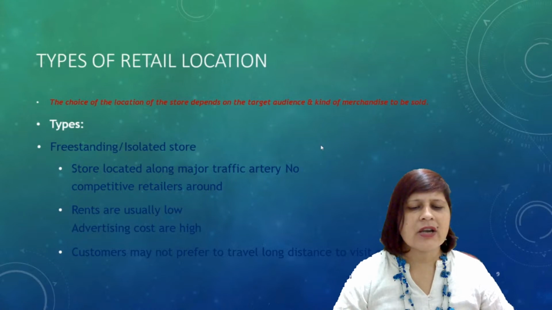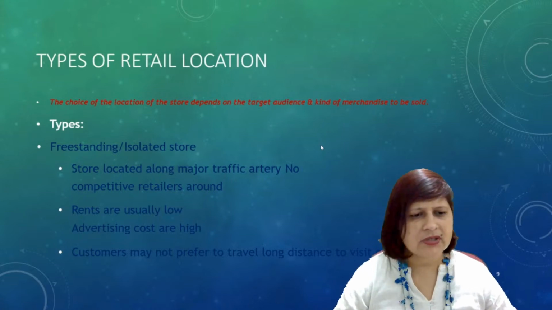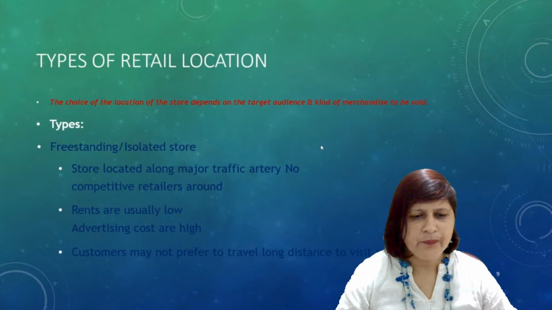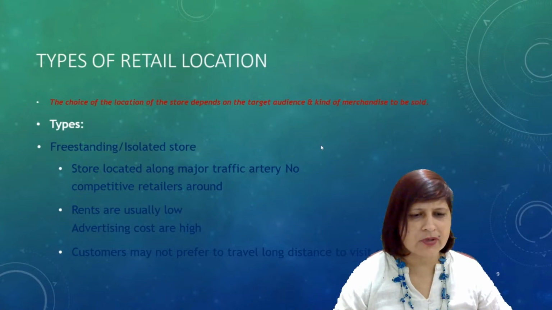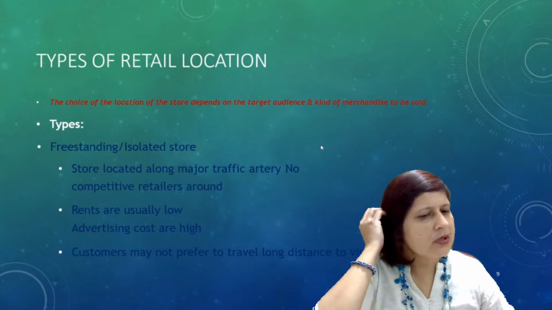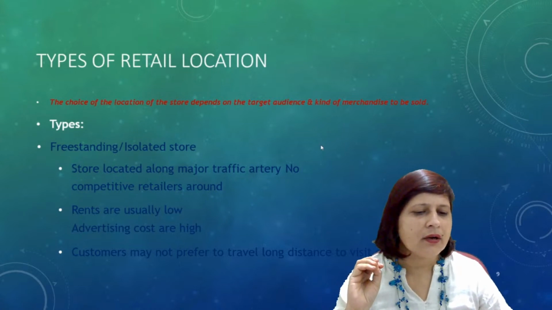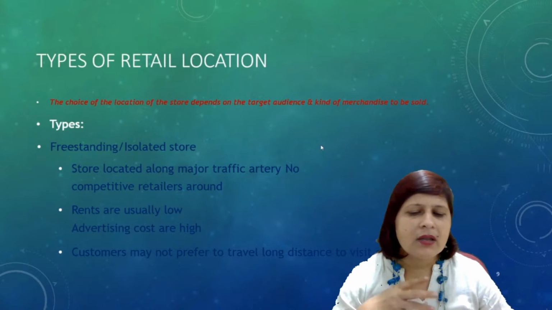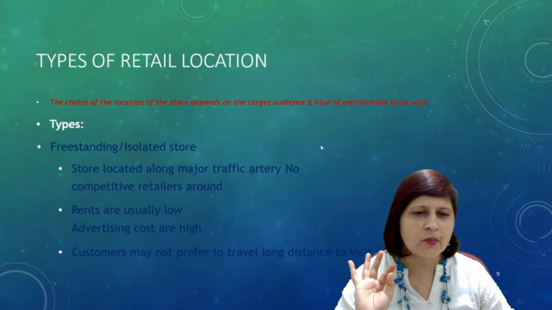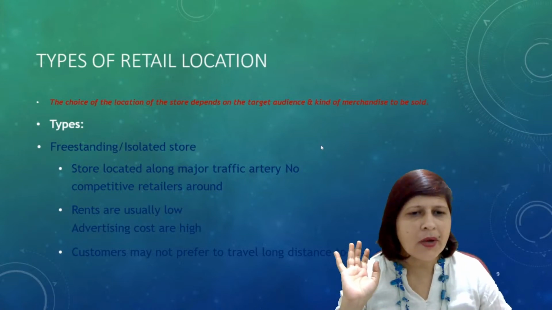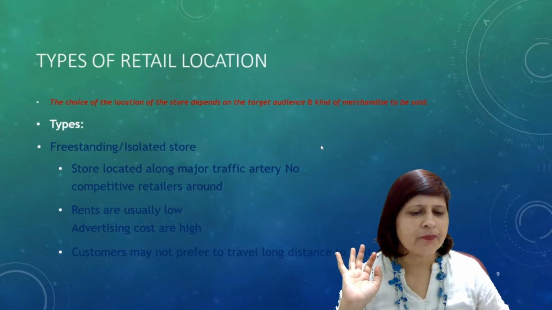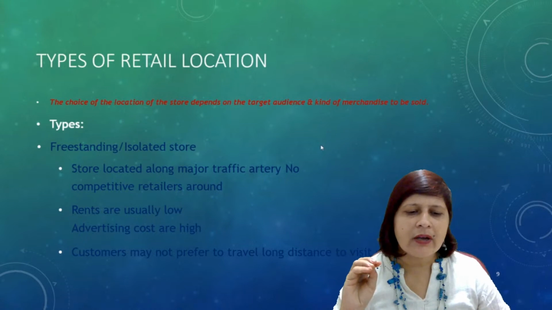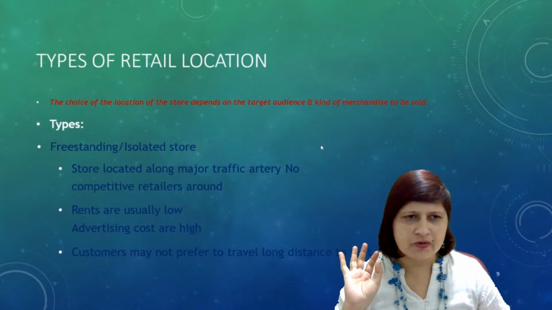So, freestanding or isolated store. The first is freestanding or isolated store: a store located along a major traffic artery, with no competitive retailer around. So what is a freestanding or isolated store? Where there is no competitive retailer around, you are the only one. You face no competition, right? And the store is located along a major traffic artery.